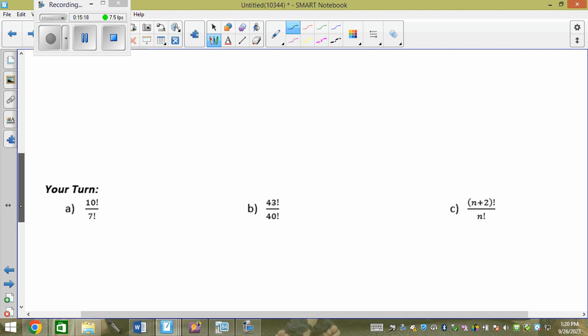I want you guys to look at this. 43 factorial over 40 factorial. If you put it into our calculator, it gets mad at us. Is there any way we can do it so that we don't have to type it in and reduce it ourselves?